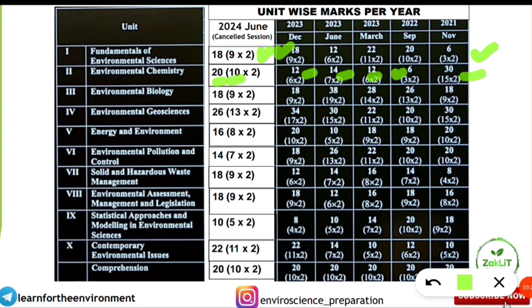Next, environmental biology. For most of the students it is the easiest one, because they think it is a very simple thing, no need to read in depth, and they are very confident. But now you can see what the trend is. In November 2021, 9 questions were asked, then in 2022 13, in 2023 14, then came 19 questions from environmental biology. But after that, 9 questions were asked each in December 2023 and the June 2024 cancelled session. So that is not like 19 questions or 14 questions.